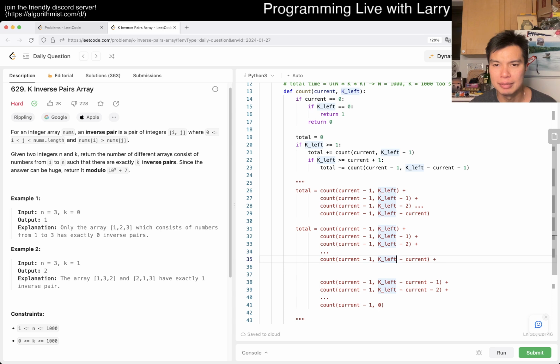But well, this only goes all the way down to 0 is what I mean, right?